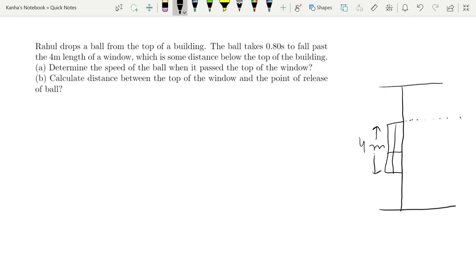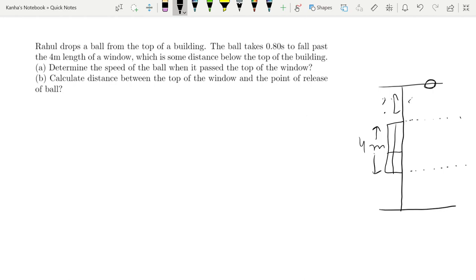Let's mark the ends of the window, which is some distance below the top of the building. Determine the speed of the ball when it passed the top of the window. So the ball was dropped from somewhere here. We don't know what this length is. It is unknown to us.